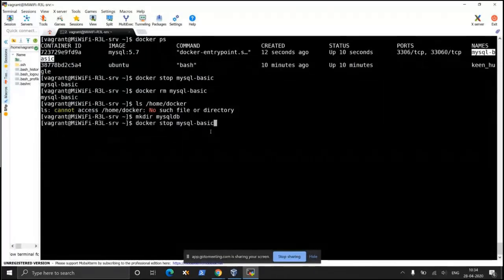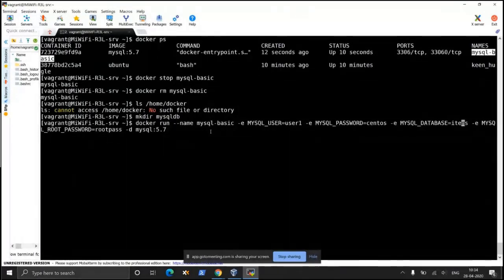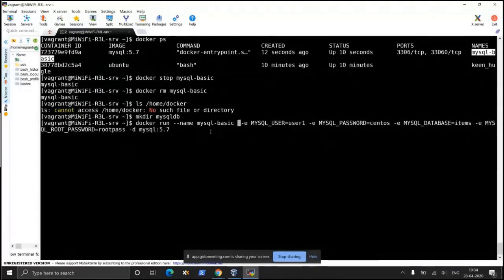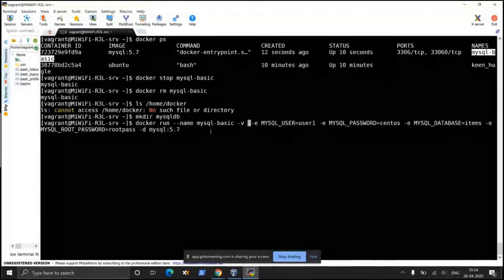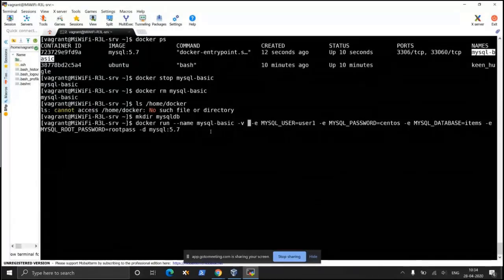Now if I run the previous command with a -v parameter, the -v parameter tells it to use a volume. Which volume? From my current directory itself.